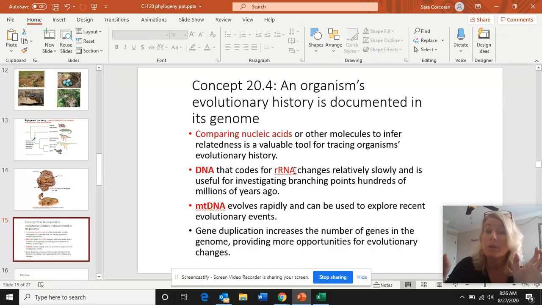It does not code for a protein. It stops at the RNA level. Our RNA makes up our ribosomes. Ribosomes are the site of protein synthesis. If there is a mutation in the gene that codes for our RNA and it makes non-functional ribosomes, what do you think is going to happen to that organism? Yeah, that organism is totally going to die. That organism is not going to live, and it's going to take its bad DNA with it.